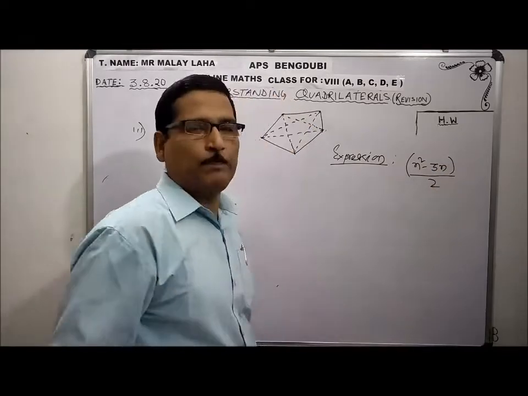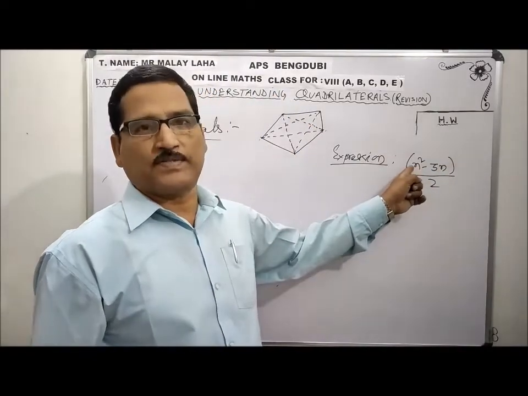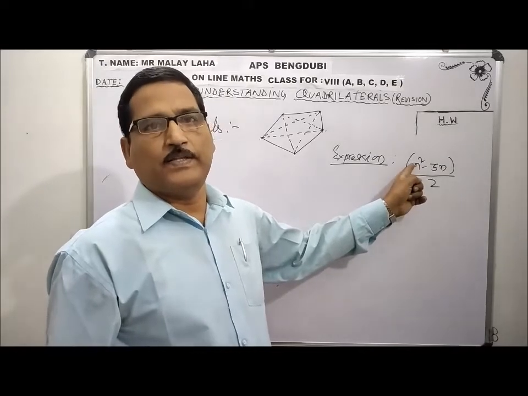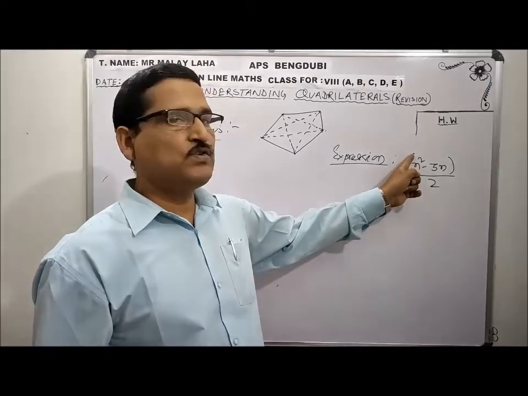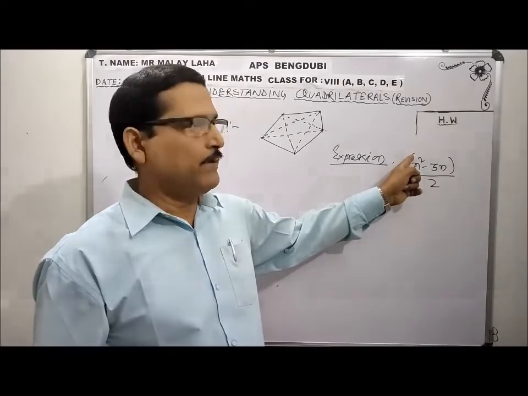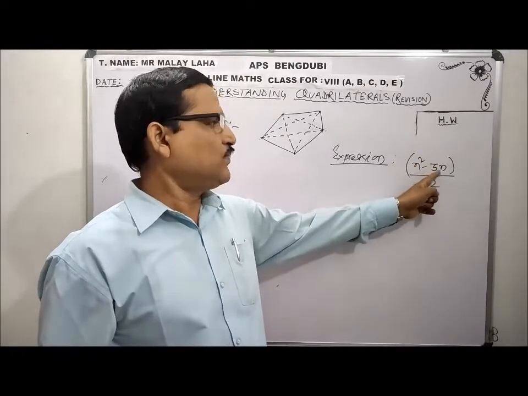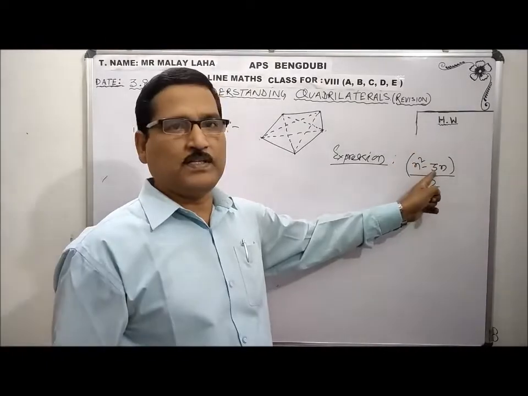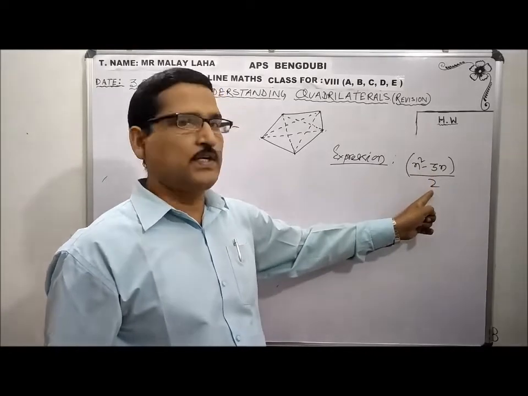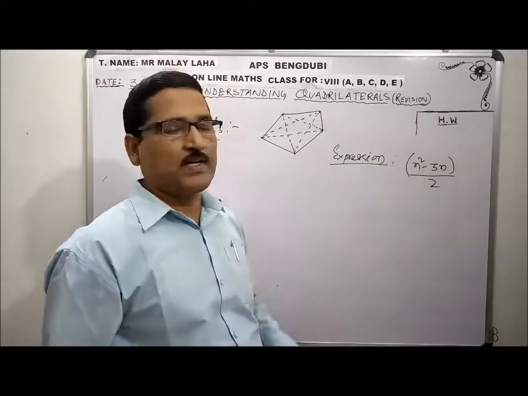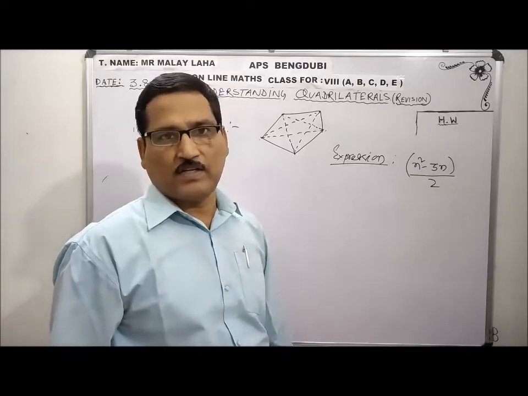This is the formula, where n refers to the number of sides. If it is a pentagon, then 5. So 5 square is equal to what? 25. 25 minus 3 into 5, 15. 25 minus 15 is 10. 10 divided by 2 is 5. So in case of pentagon, there will be 5 diagonals only.